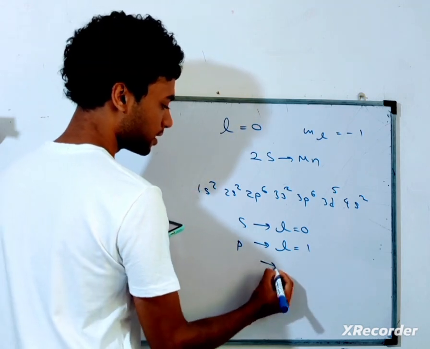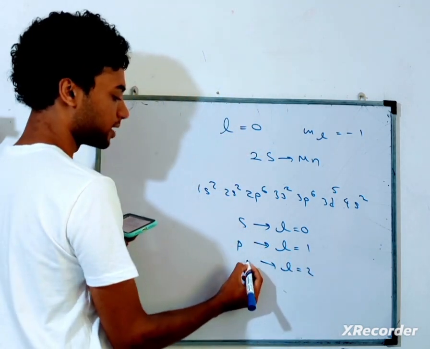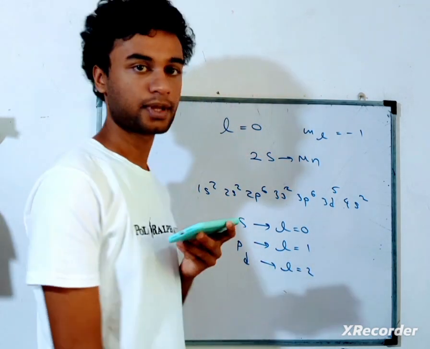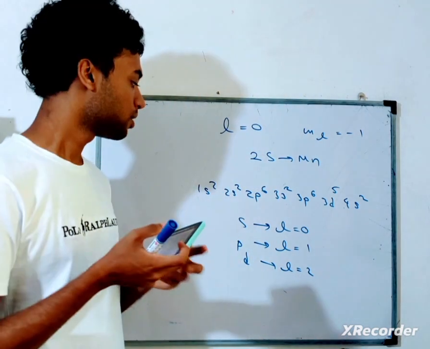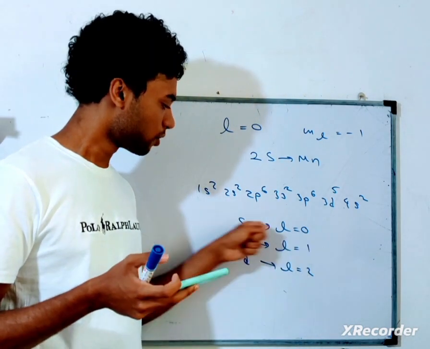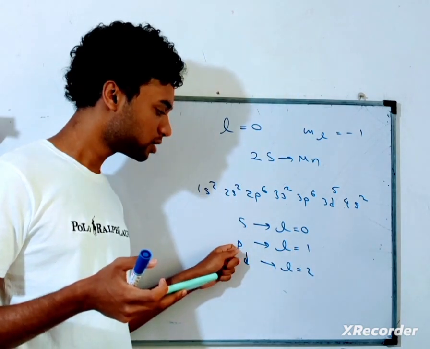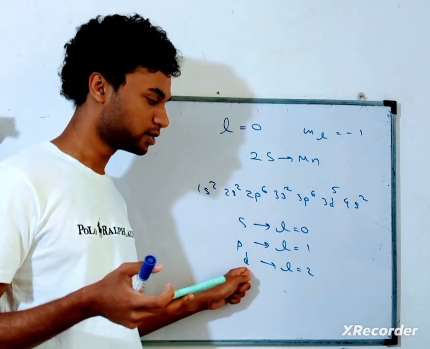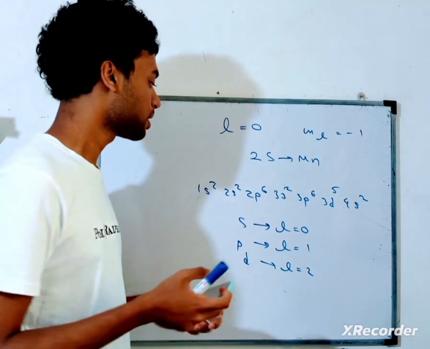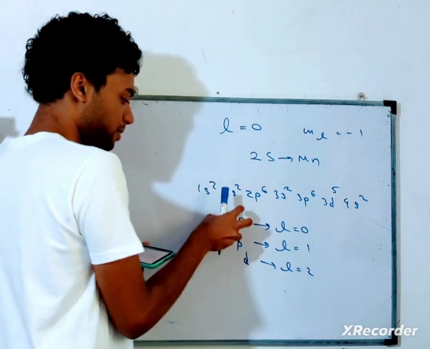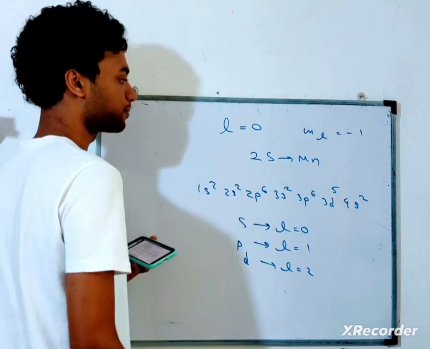When it's l equals 2, we represent the d sub-energy level. So 0 for s, 1 for p, 2 for d. These are just numbers helping you identify these sub-energy levels.